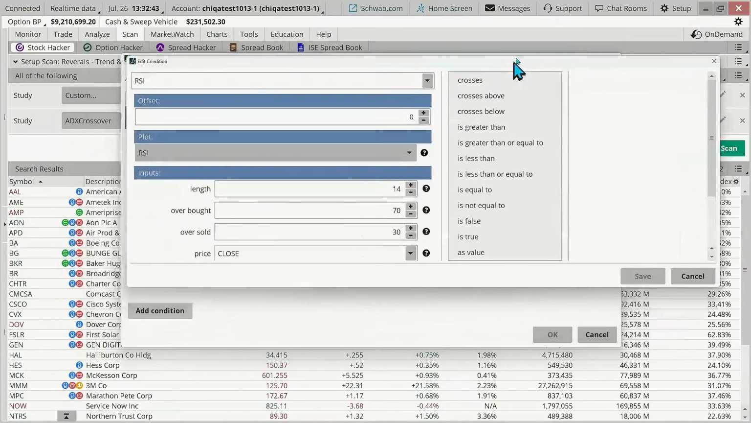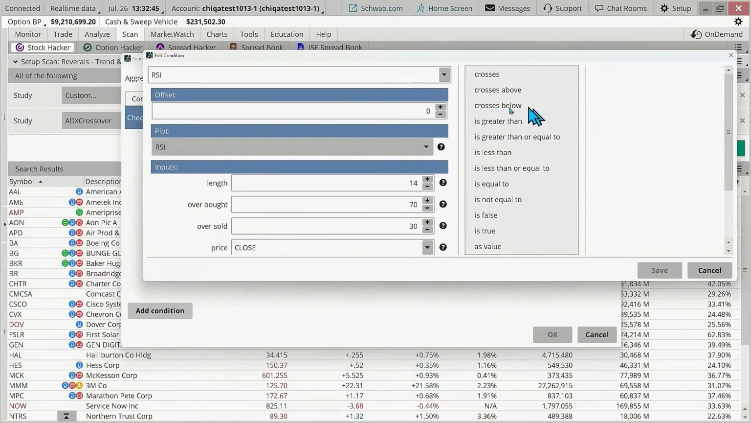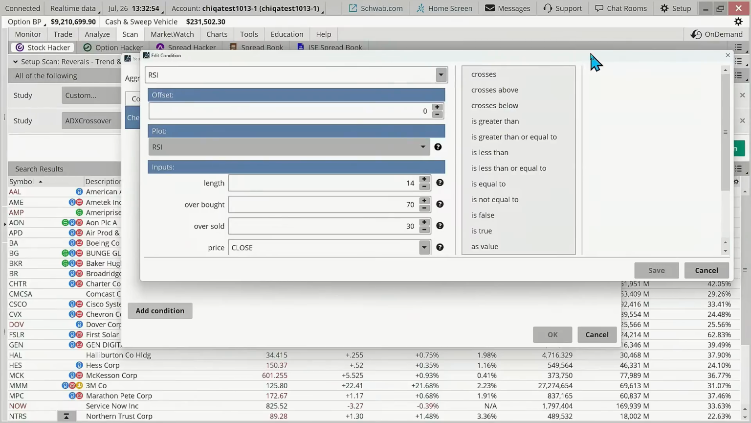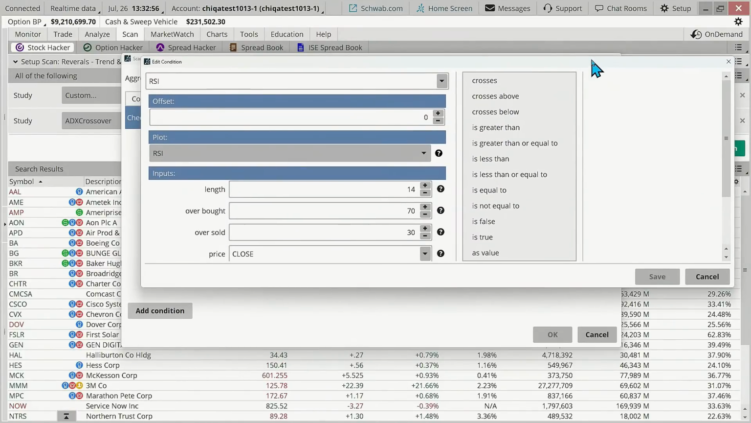Now, notice what we have in here. We've got crosses, we've got greater than, we've got less than. What we're really missing here, in terms of creating this in one script through the condition wizard, is the in between: is equal and is not equal. There could be some ways we could work this out over time, but crosses, greater than, less than, equal to.